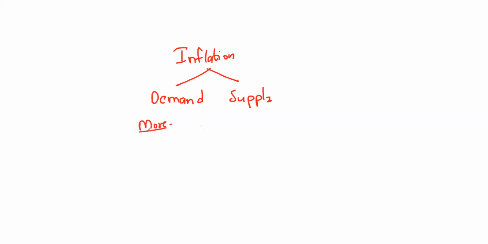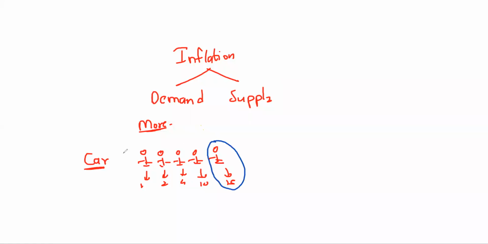See, imagine there is a car, and there are five people to buy this car. One will have 1 lakh, another 2 lakh, another 4 lakh, another 10 lakh, and another 15 lakh. So tell me, who will buy this car? The person who has 15 lakh. Yeah, the person who has more money will buy this car.